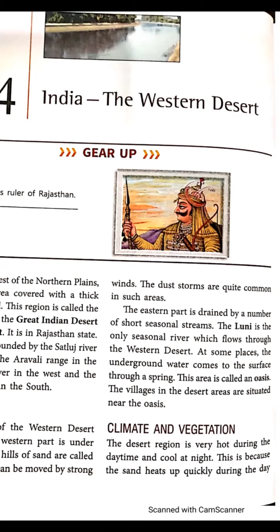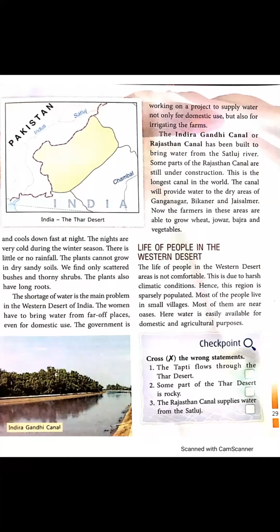Let me show you the location of Luni River. You can see that corner point. This is Luni River. That is the only river which flows through the western desert, and keep in mind that it is a seasonal river.